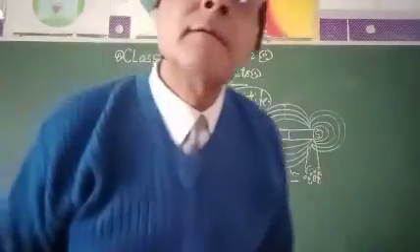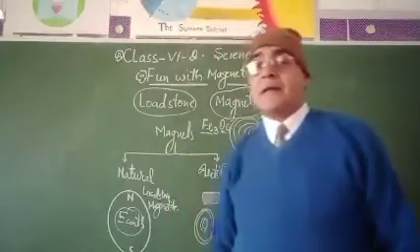My dear students, now see another activity.